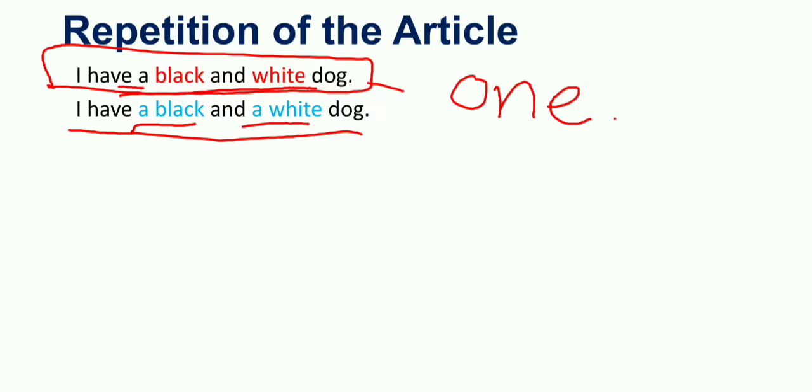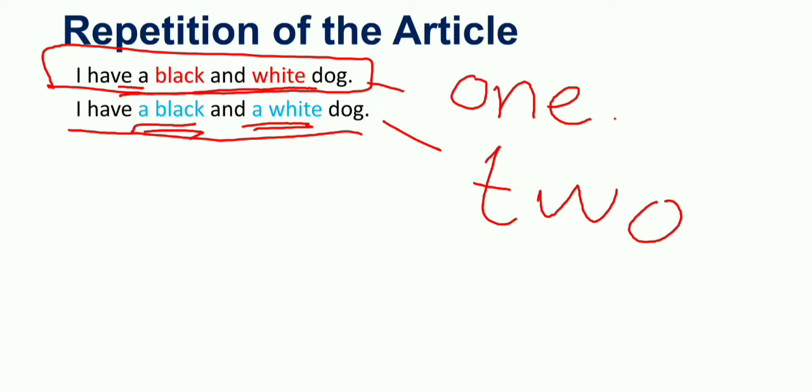So now the repetition of the article changed the meaning. Now I mean that I have two dogs. How many dogs? Two dogs. One is black and the second one is white.